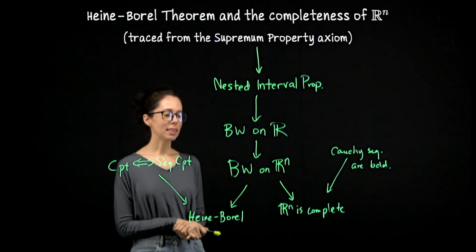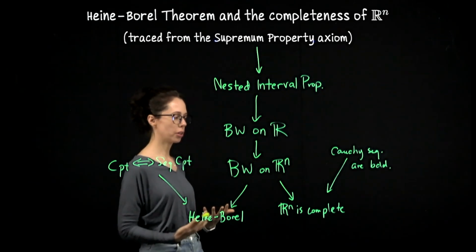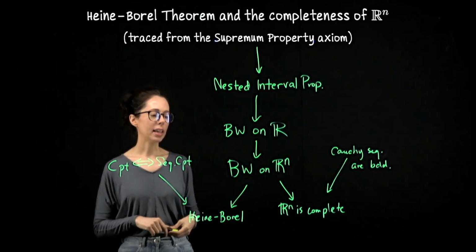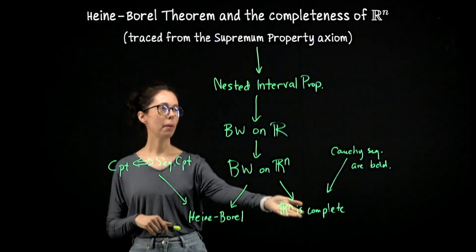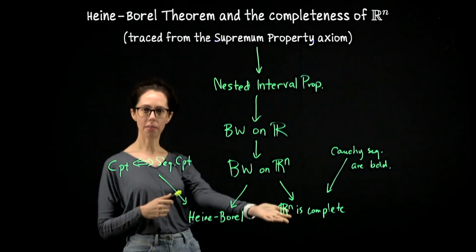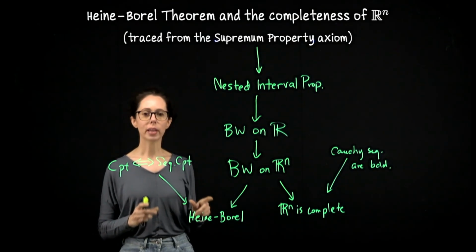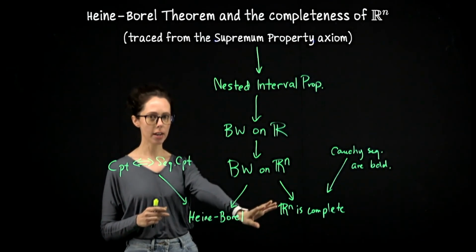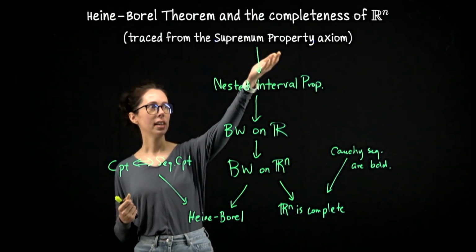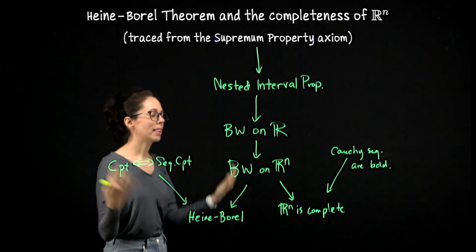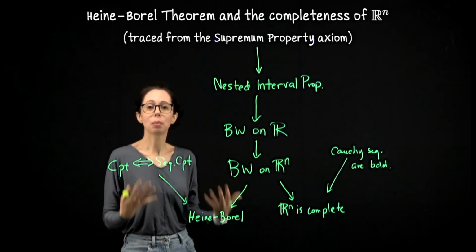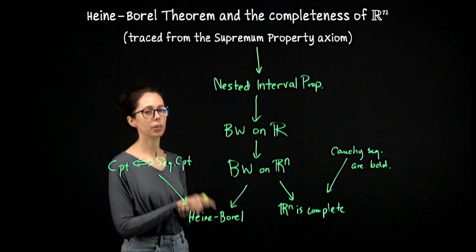Last thing I want to say before I end this lesson is that when we talked about Cauchy sequences, I said, oh, that Rn is complete is like your axiom on R. And I am now tracing this back to the axiom that I like to study real numbers with, the supremum property, and showing how it's a consequence of that. There are different routes that you can take through this material. This is how I progress through this material. It's possible to do it differently. So there are different ways to have an axiom up here, which is why we say that all of these axioms are essentially some kind of completeness property. So the supremum property could be called a completeness property because it implies the completeness of Euclidean space.